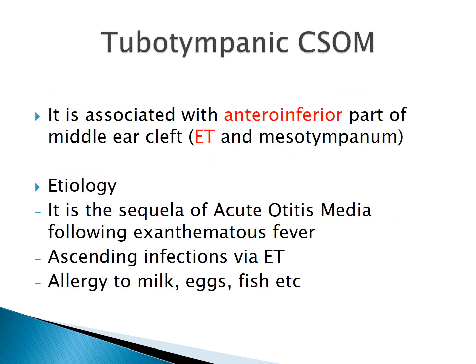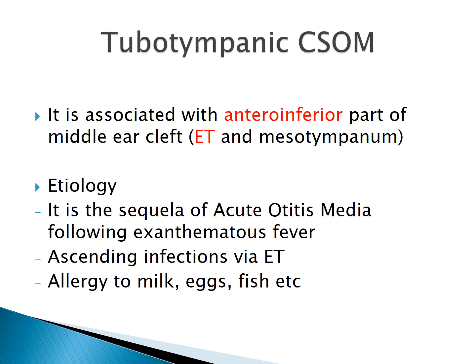So the tubotympanic CSOM is associated with the anterior inferior part of the middle ear cleft. The term tubotympanic itself suggests that it is a disease in the middle ear which is secondary to the pathology in the eustachian tube. The eustachian tube opens in the anterior wall of the middle ear, and that is why the region near the eustachian tube and mesotympanum is most commonly affected in tubotympanic type of CSOM, that is, the anterior inferior part of the middle ear cleft.